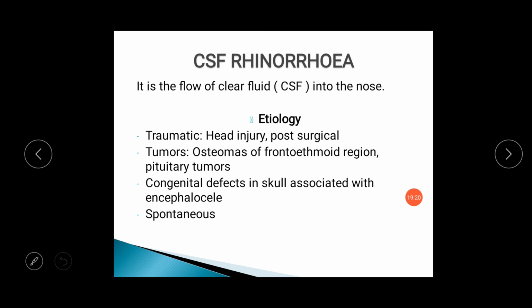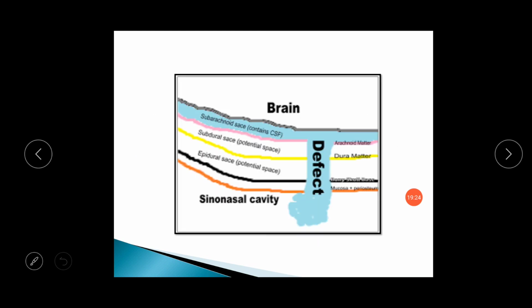The last one is CSF rhinorrhea. CSF is usually present in the subarachnoid space and is not usually present in the nasal cavity. But the nasal cavity is in close relation with the brain and the cribriform plate.